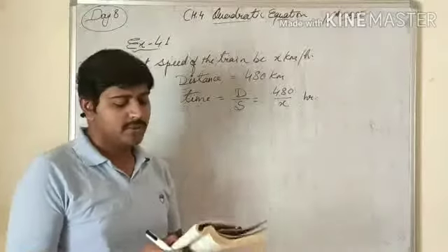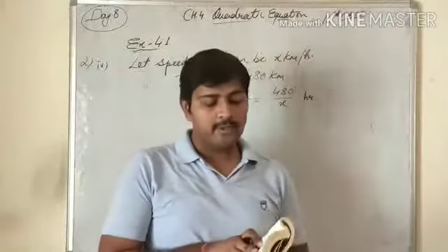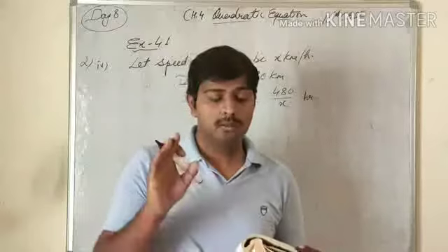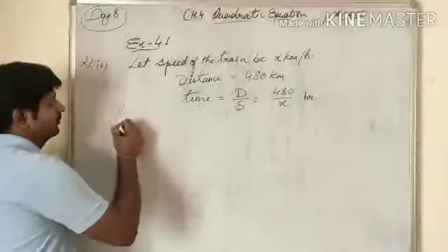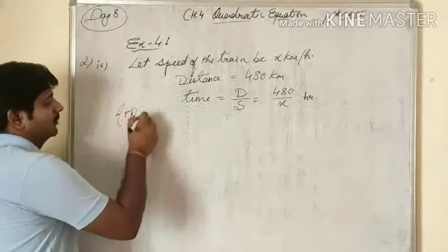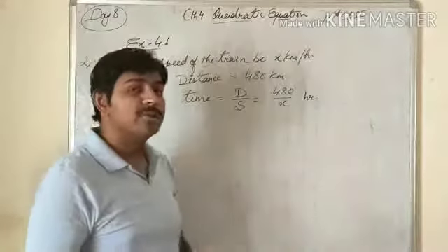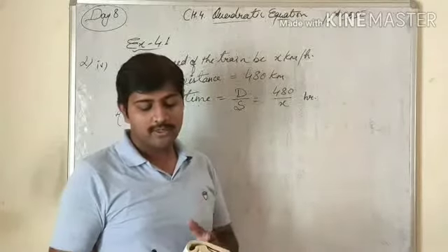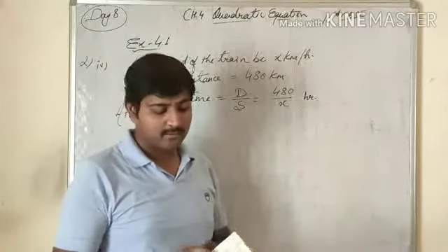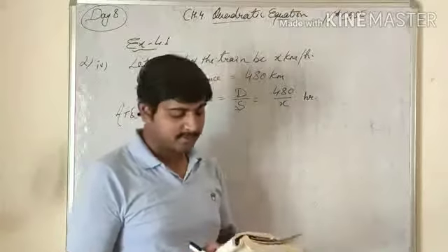But according to the question, if the speed had been 8 km less, then it will take 3 hours more to cover the same distance.